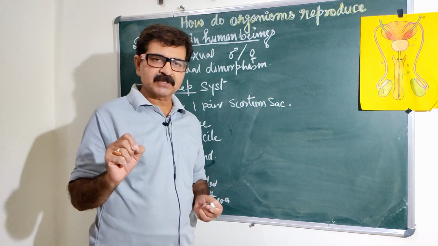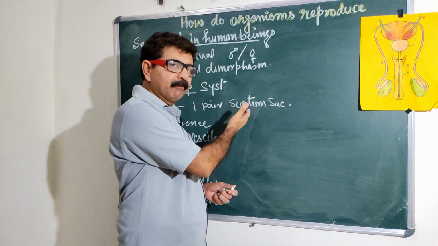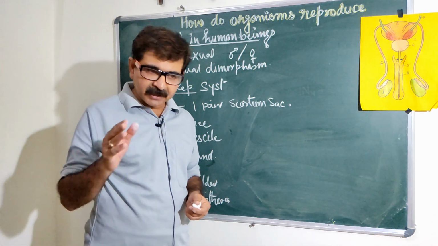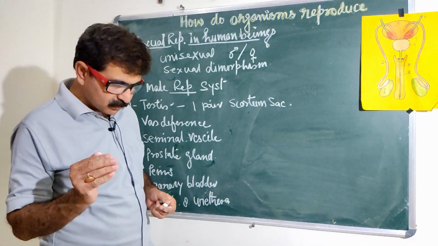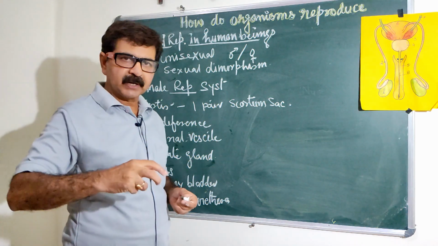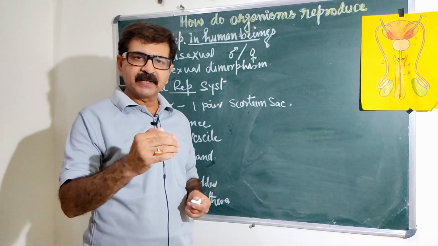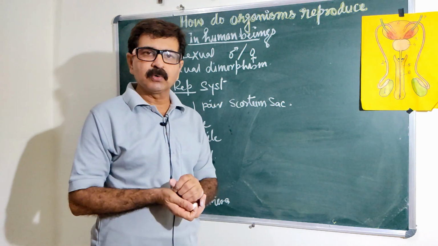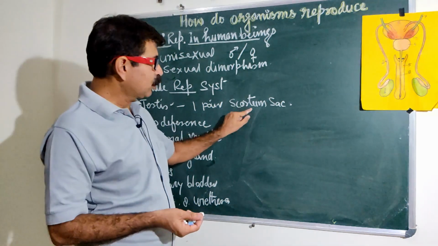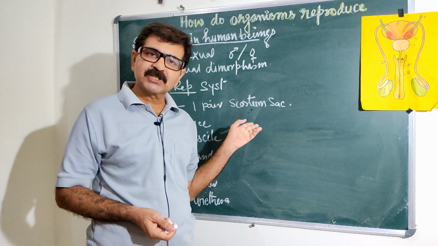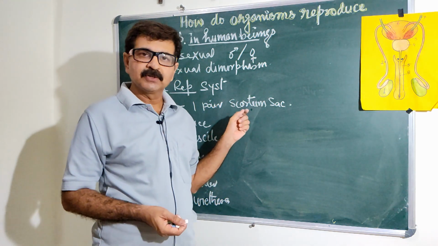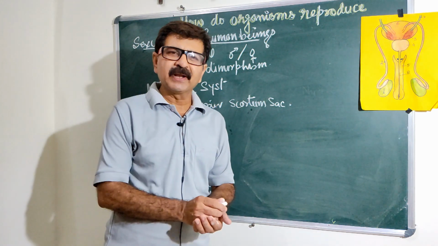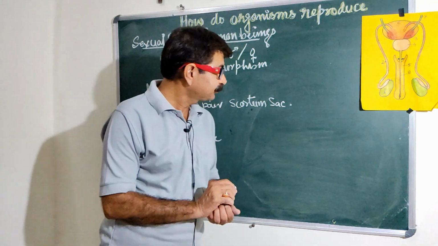Body temperature is 37, so its temperature is 35 degrees Celsius. The reason is that the sperm produced in the testis survive only at this temperature, otherwise they will not survive. So for their survival, the testis is inside the scrotum sac, whose temperature is approx 2 degrees Celsius less than body temperature.